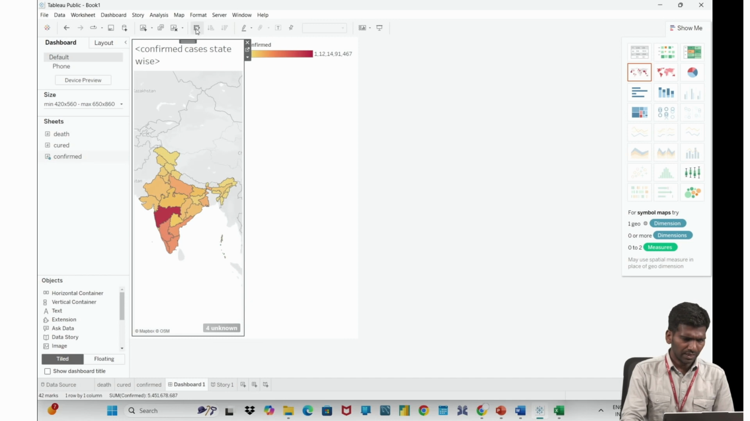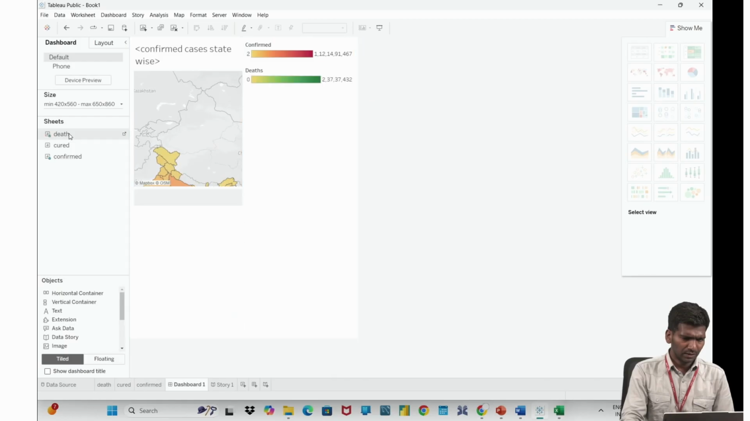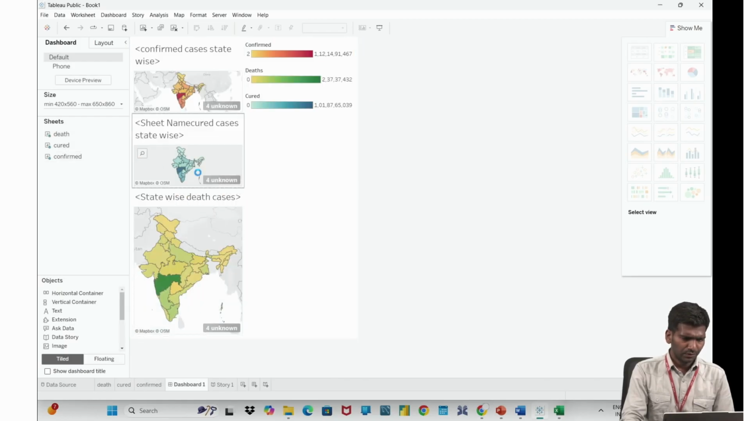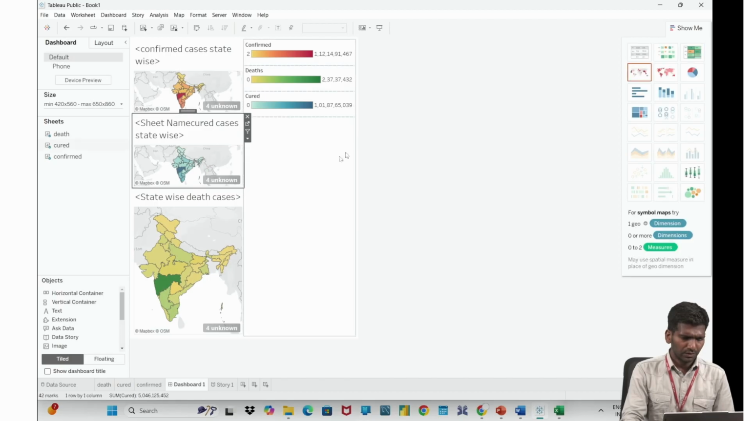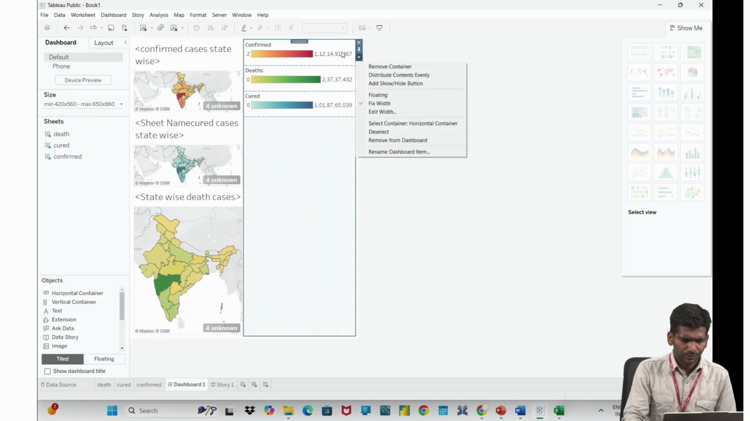So I will be arranging. Okay, so next this is the confirmed case. Next I'll create the death case. Next the cured cases. Okay, confirmed, cured, death cases.